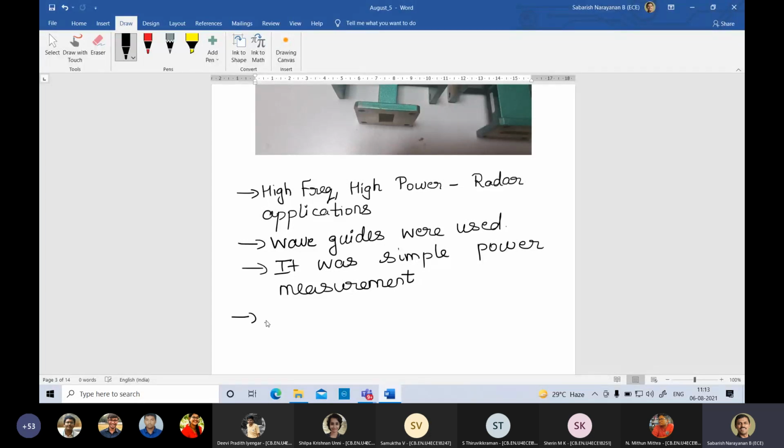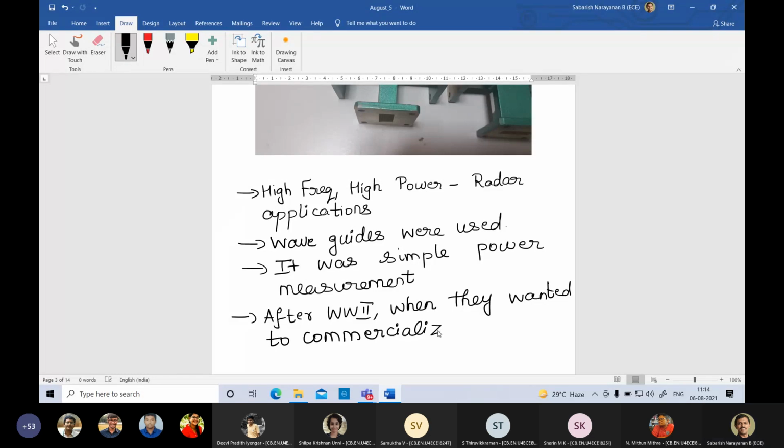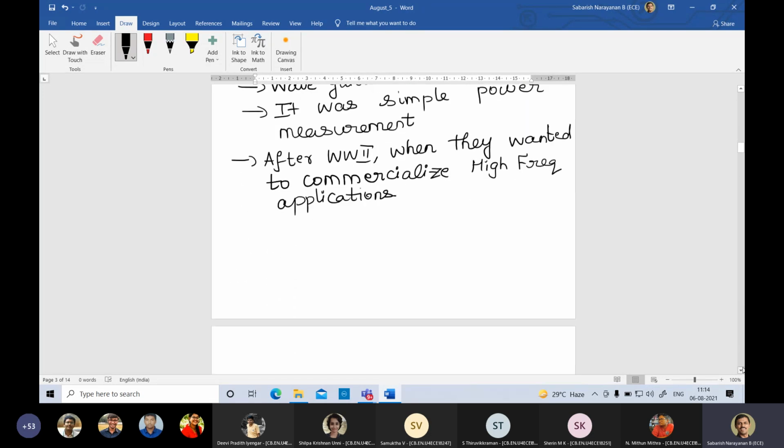Clear? But after World War II, when they wanted to take it to other applications, when they wanted to commercialize high frequency applications, that is where the S matrix formulation was required. Please understand that correctly. When you want to commercialize, it is not simply power, phase, everything comes into the picture.